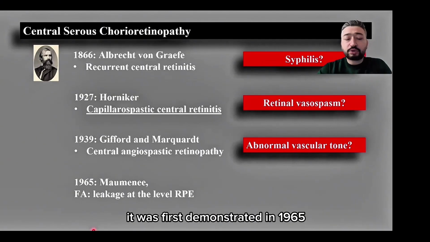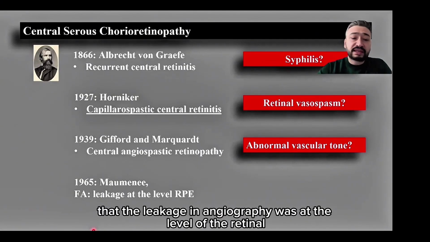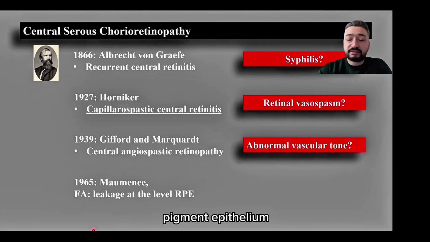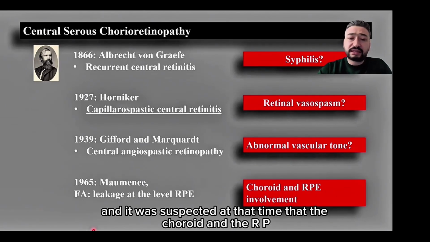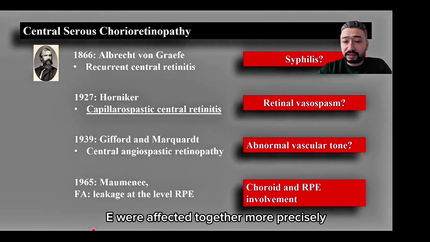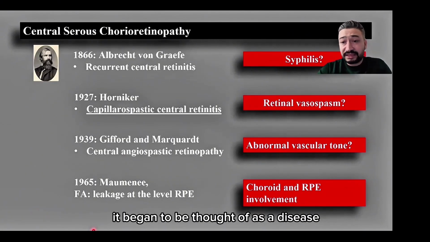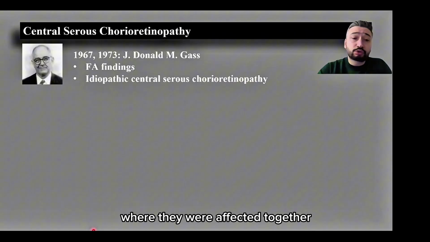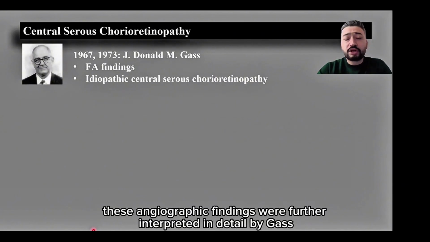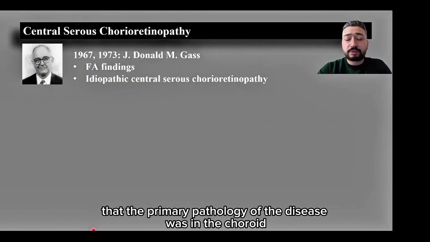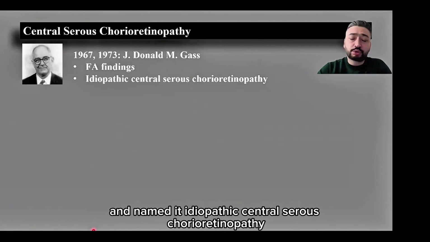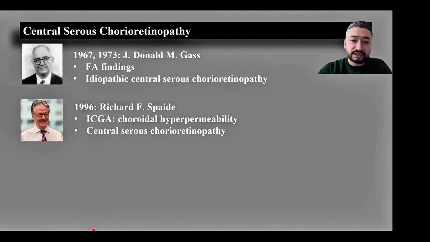It was first demonstrated in 1965 that the leakage in angiography was at the level of the retinal pigment epithelium. And it was suspected at that time that the choroid and the RPE were affected together. More precisely, it began to be thought of as a disease where they were affected together. These angiographic findings were further interpreted in detail by Gass, whom we know closely, and he stated that the primary pathology of the disease was in the choroid and named it idiopathic central serous chorioretinopathy.